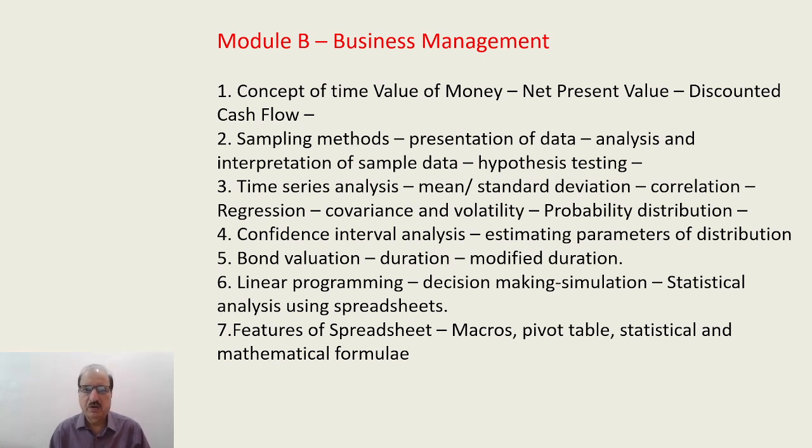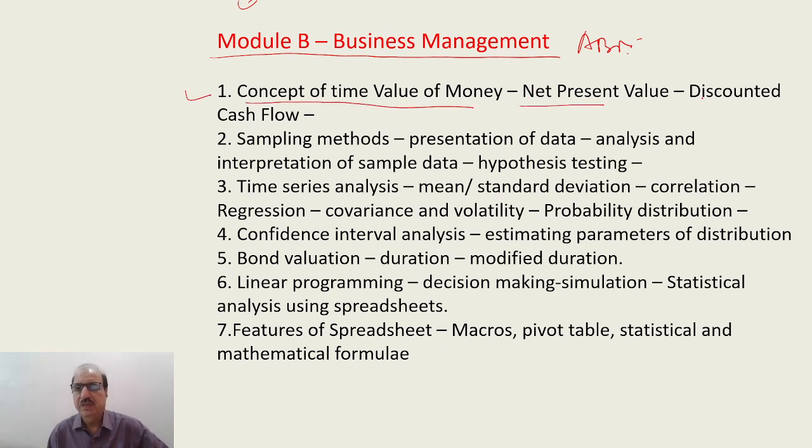Module B of ABM. What does it say? This is business management. This is very important. A little bit tricky, particularly for those who are not into mathematics. But no problem, the questions come simple. So the concept of time value of money, NPV, discounted cash flow. Here at least two questions come from here, minimum.